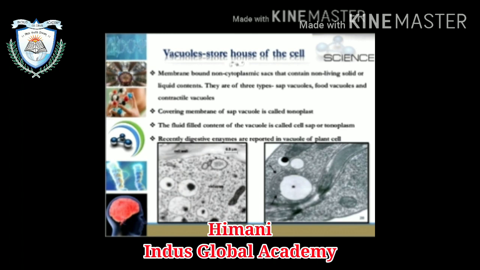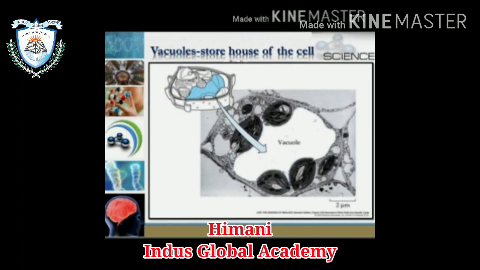Recently, digestive enzymes have been reported in the vacuole of the plant cell, not in the animal cell. Now you can see the picture of the vacuole.